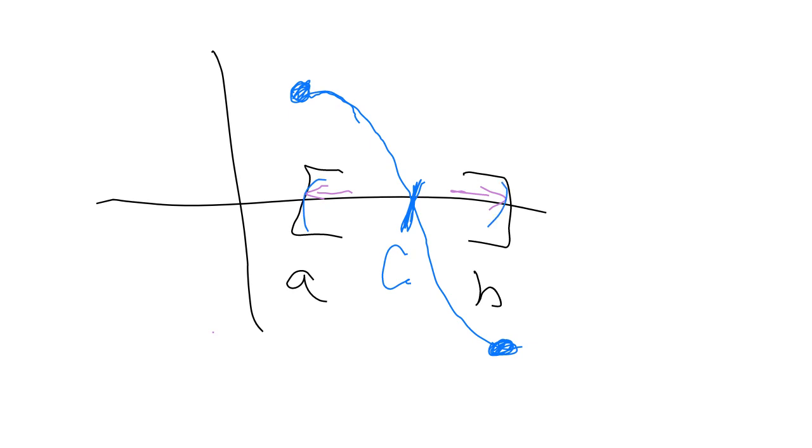So that's what the theorem says. Pretty obvious, hopefully, on your end that this is the case.